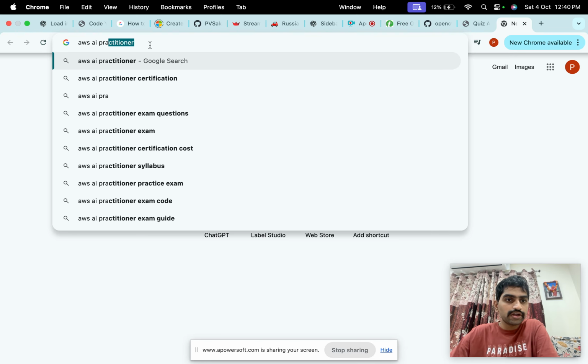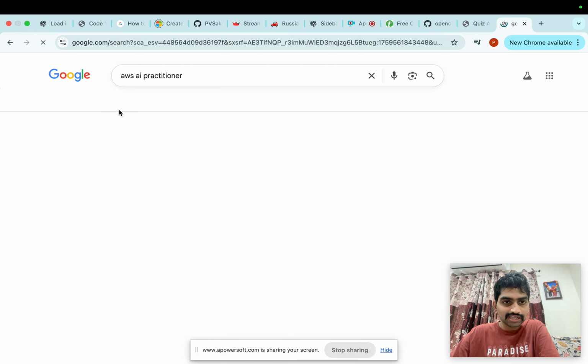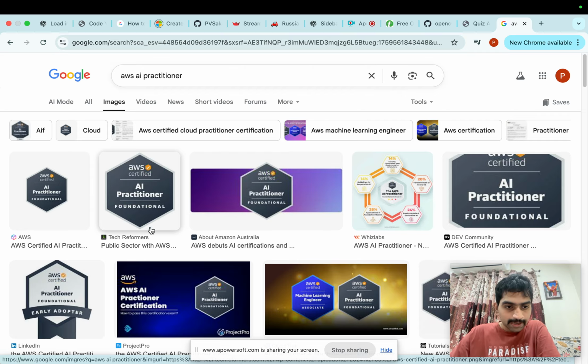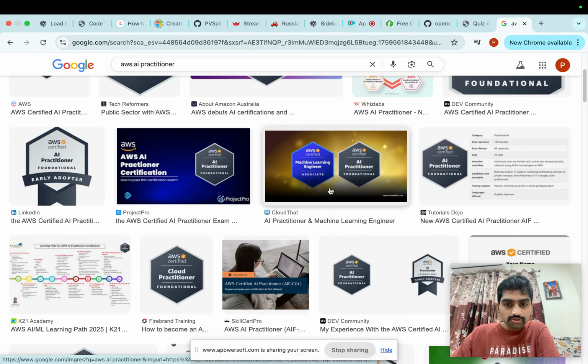First we will do the fundamental certification called AWS Certified AI Practitioner, because it covers all the important topics of machine learning, deep learning, computer vision, and NLP. And after that we will go with the machine learning engineer part of it.